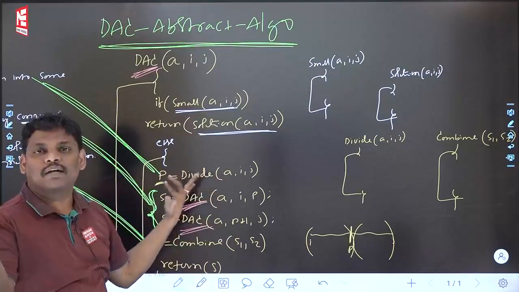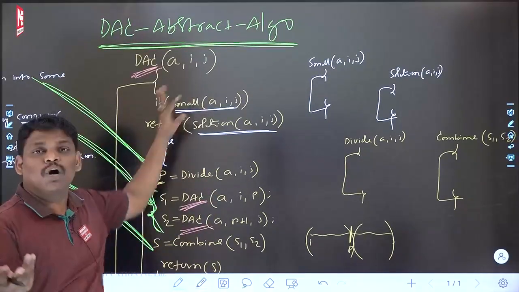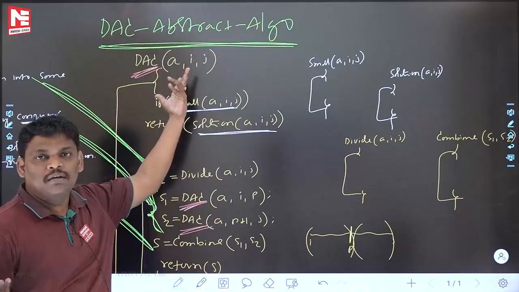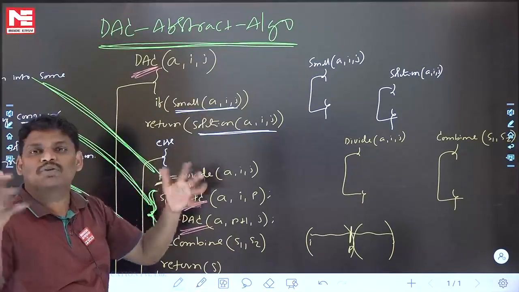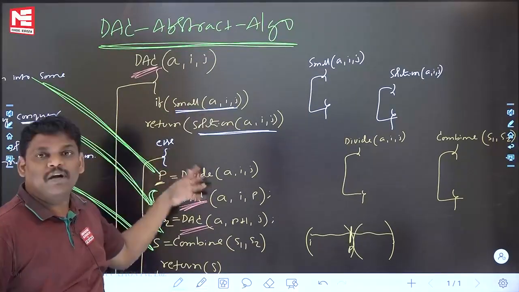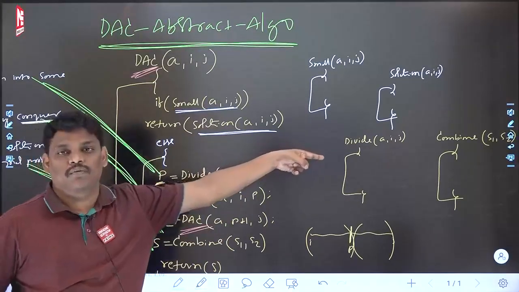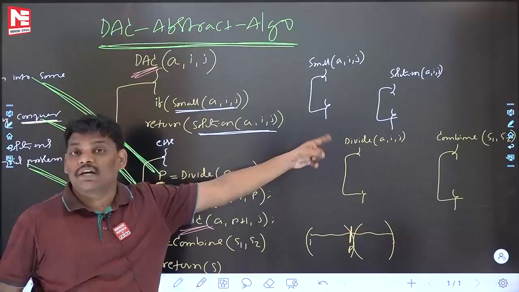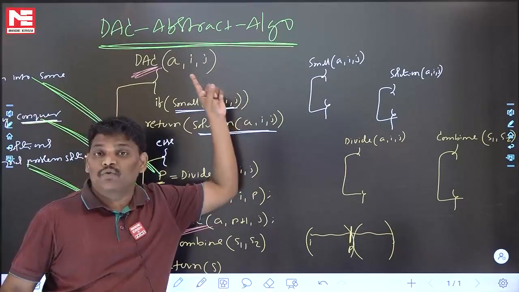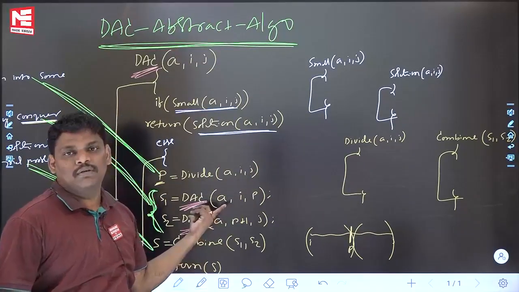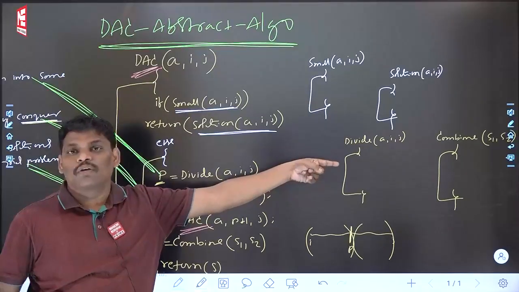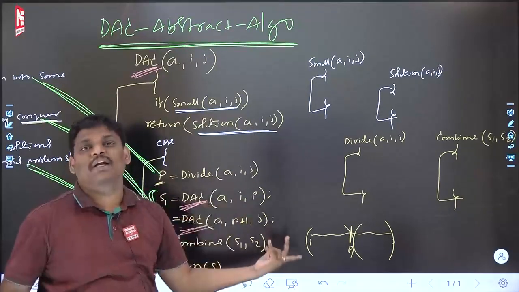Divide will do divide, combine will do combine, small will check whether the problem is small or not, and solution will return the solution by doing small work. Divide will divide the problem. Some people are asking, sir, how will it divide? It depends on how you write the code. If you mention in the code that it will divide into 5 parts, it will divide into 5 parts. In combine, if you write code that combine means multiplication, it will multiply.